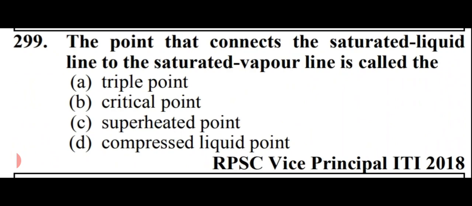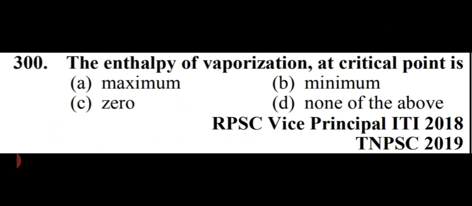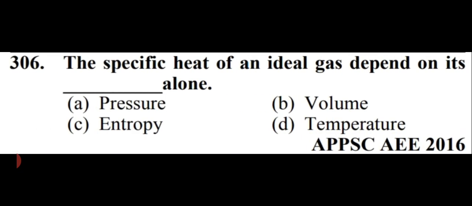So option number B is right here, critical point. The enthalpy of vaporization at critical point is maximum, minimum, zero, or none of these. So friends, the enthalpy of vaporization at critical point is zero. That is option number C, 0.